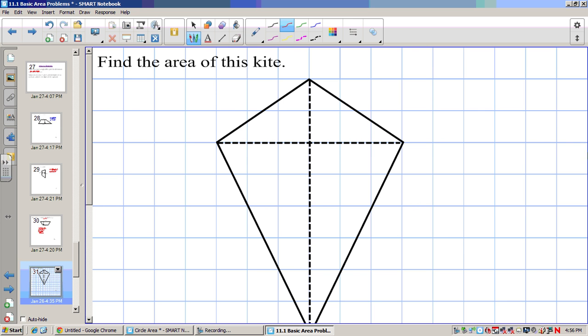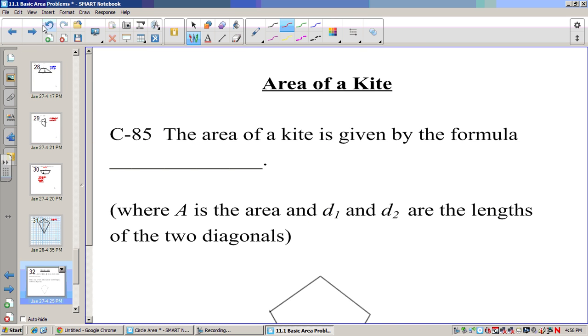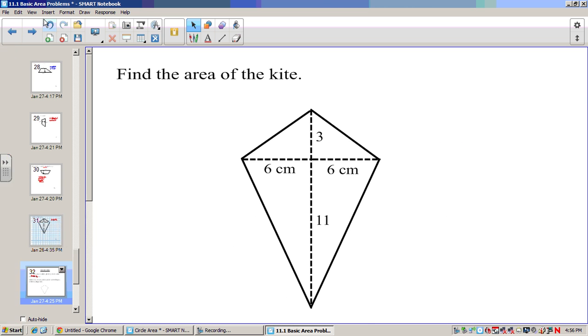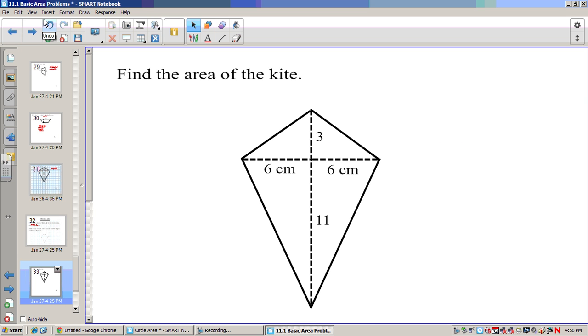Now to find the area of this kite, we'll use the diagonals. And in this case, it's going to be 1/2 diagonal 1 times diagonal 2. So that's the area of our kite. 1/2 diagonal 1 times diagonal 2. So our diagonal 1 is the distance all the way across here.